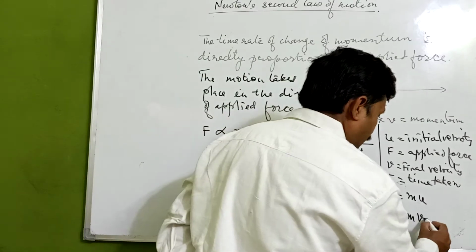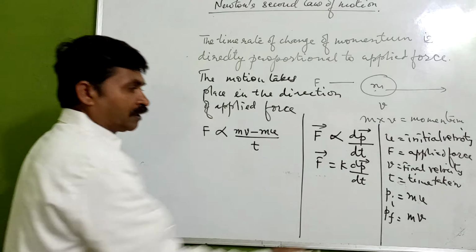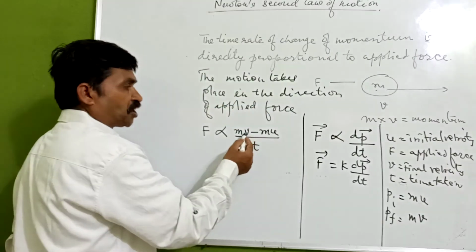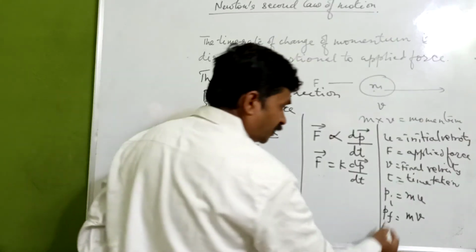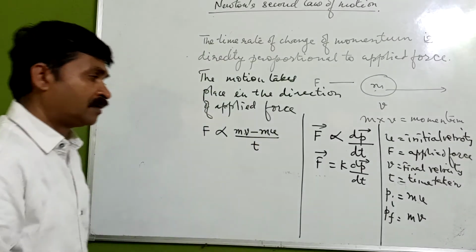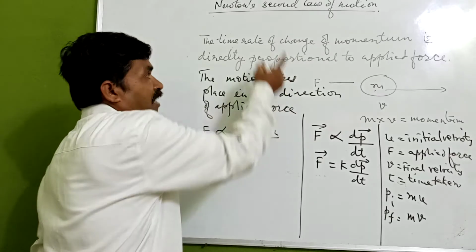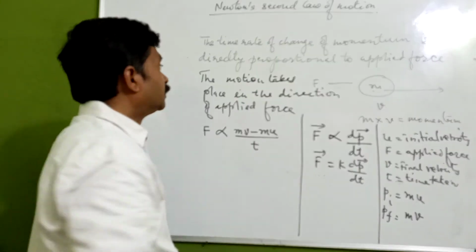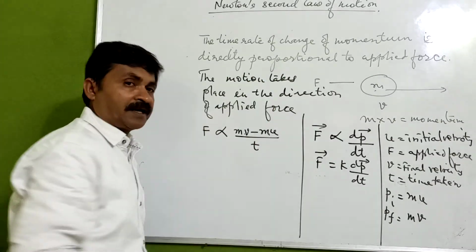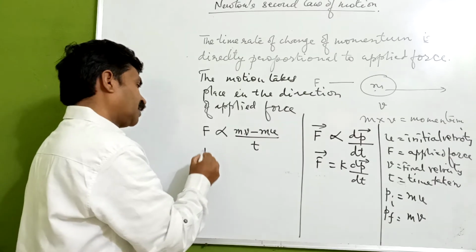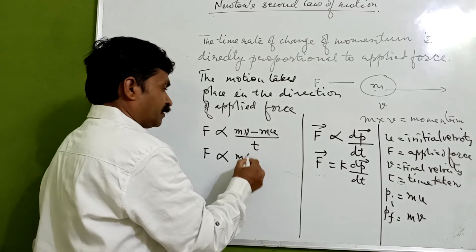Now here we can see that v minus u upon t is acceleration, the change in velocity. F is directly proportional to m into a. Mass is constant for an object, so force is directly proportional to acceleration, or we can say F equals k times m into a.